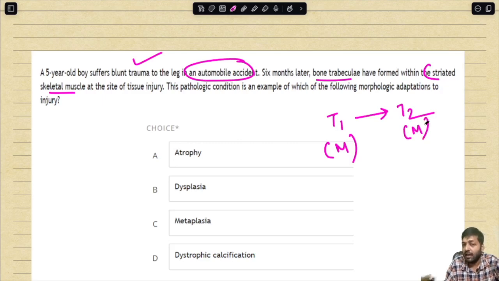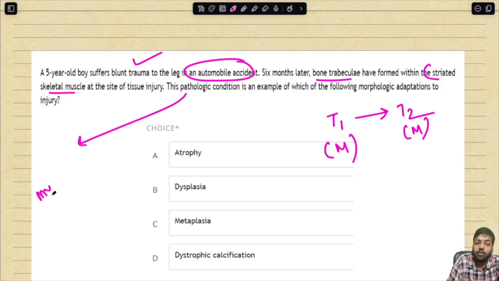So what is it that we are talking about over here? We are talking about metaplasia: one tissue type changing to another tissue type, but the parent tissue type remaining the same. So this pathological condition is an example of which of the following morphological adaptations to injury? So very important, what is the condition that we are talking about? We are talking about myositis ossificans.